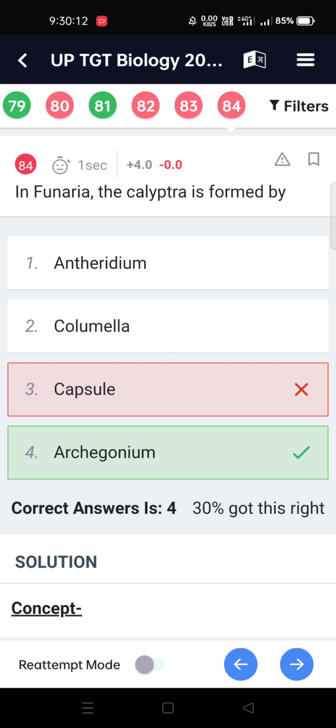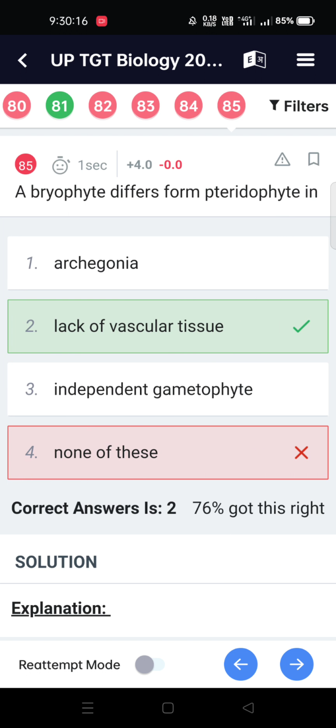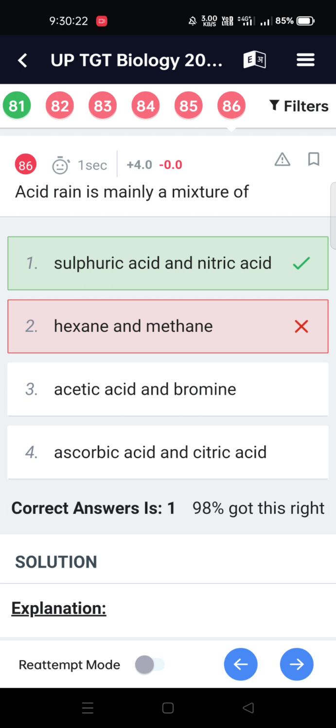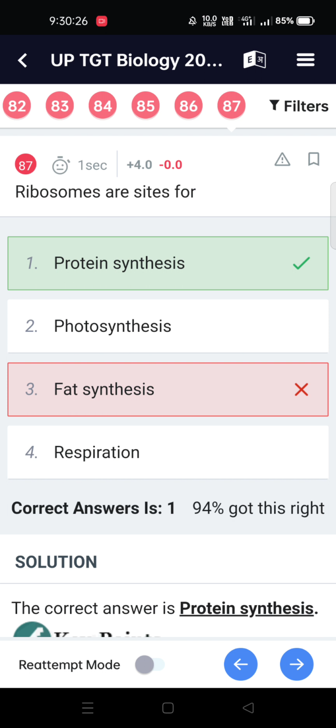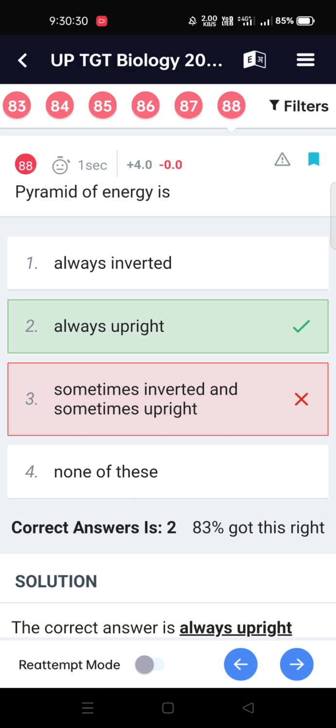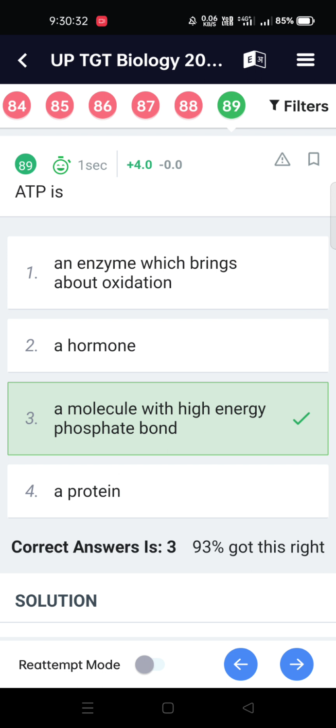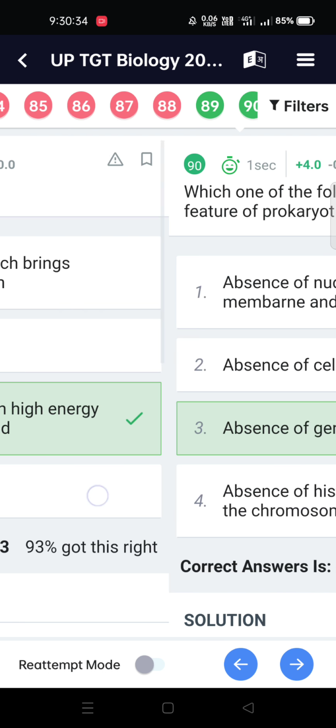In Funaria, the calyptra is formed by the archegonium. A bryophyte differs from a pteridophyte in lack of vascular tissue. Aqua regia is mainly a mixture of hydrochloric acid and nitric acid. Ribosomes are sites for protein synthesis. Pyramid of energy is always upright. ATP is a molecule with high energy phosphate bonds.